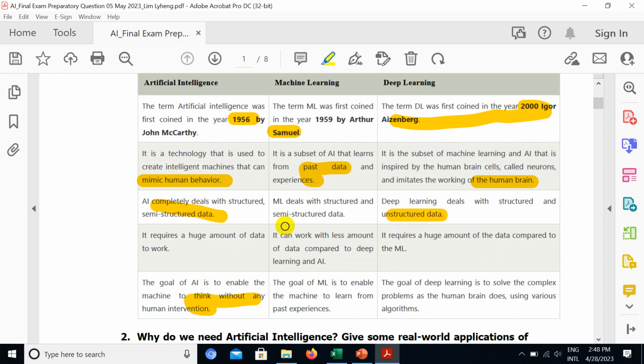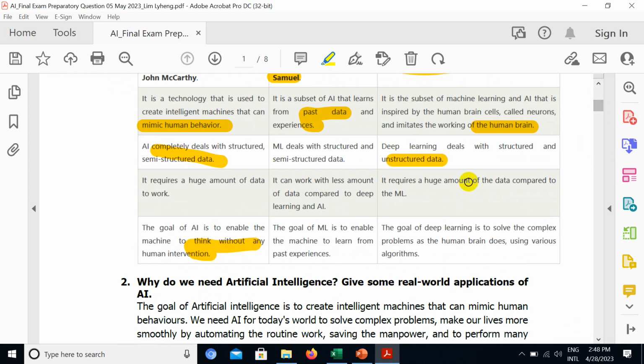But AI just deals with structured and semi-structured data. For deep learning, they deal with both structured and unstructured. It requires a huge amount of data compared to machine learning. So that's why if you want to do deep learning, you need to prepare a lot of data.